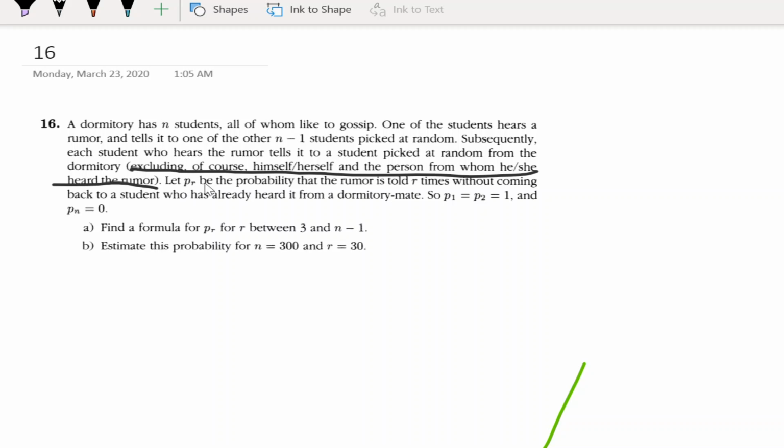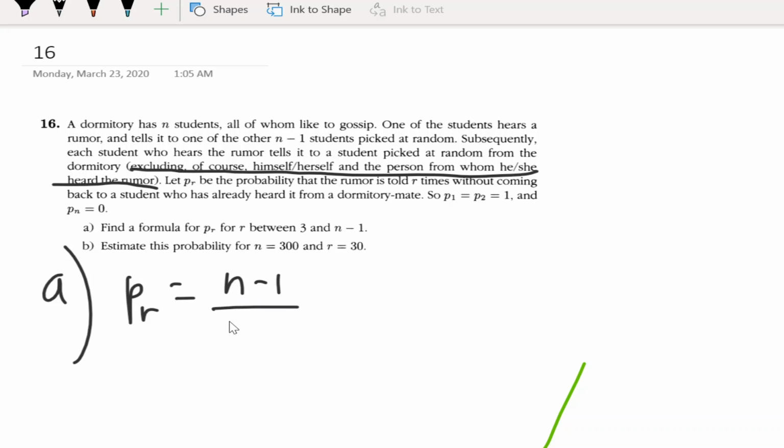Okay, anyways, let PR be the probability that the rumor is told R times without coming back to a student who has already heard it from a dormitory mate. So P1 equals P2 equals 1, and Pn equals 0. Okay, so let's just start from the first dude.